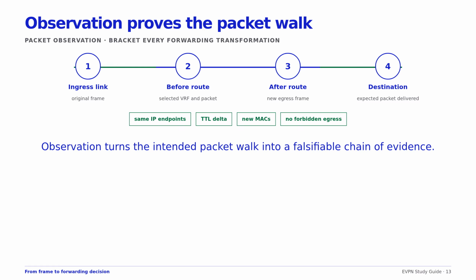Confirm that software and hardware counters agree where separate forwarding planes exist. Finally, capture the packet at useful boundaries and inspect the actual headers. Positive proof shows the expected packet. Negative proof shows that it did not appear in a forbidden VLAN, VRF, tenant, or egress port.